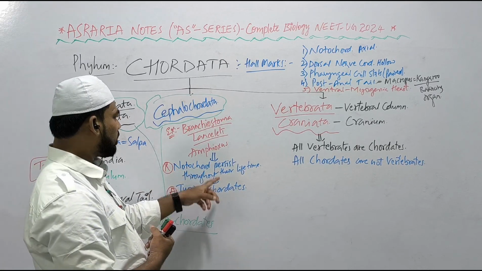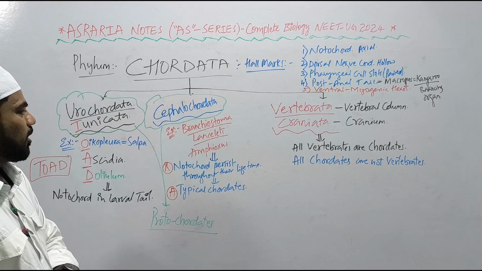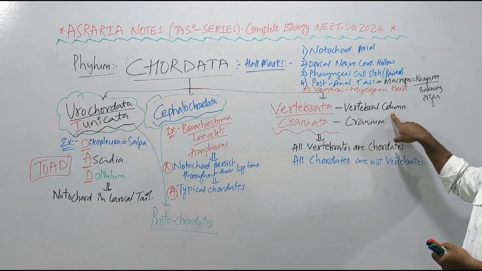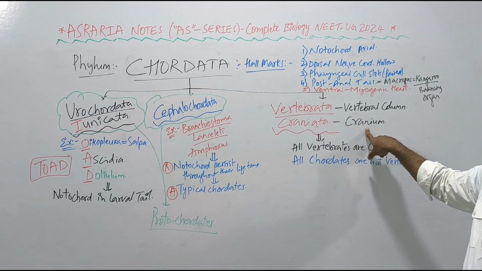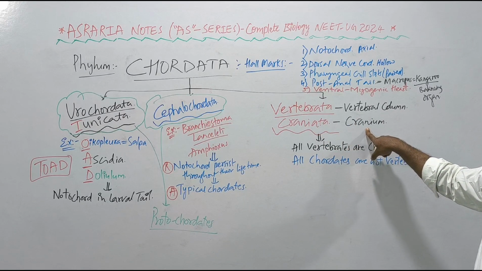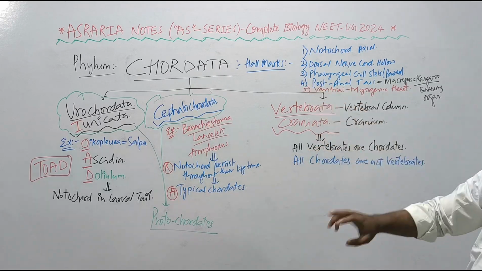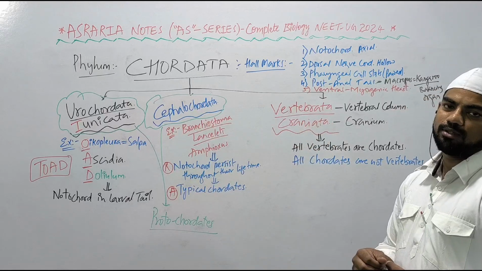But whereas the notochord persists throughout life in Cephalochordata. Hence, they are called typical chordates. Example, Branchiostoma lanceolatum. Here, beta, in Vertebrata, the notochord is modified into the vertebral column, cartilaginous or bony, and in Craniata, the cranium develops, cartilaginous or bony, a protective brain box protecting the brain, right? So, Vertebrata, Craniata. All vertebrates are chordates, but all chordates are not vertebrates. Okay beta?